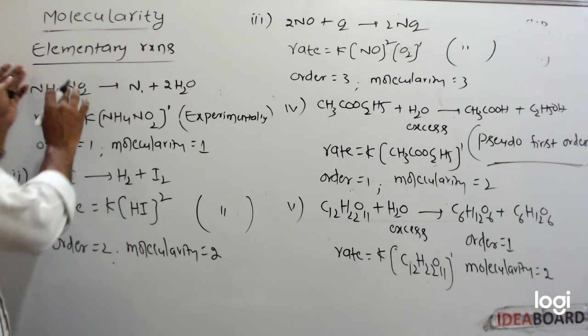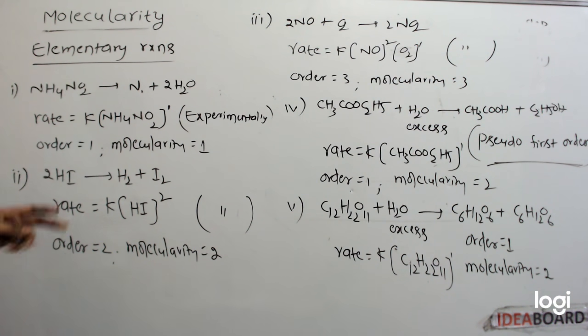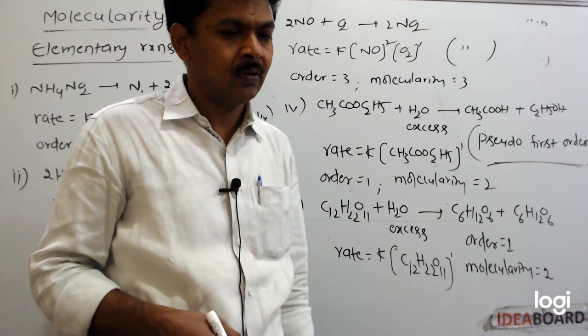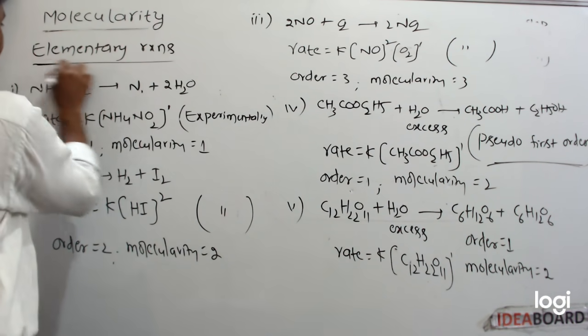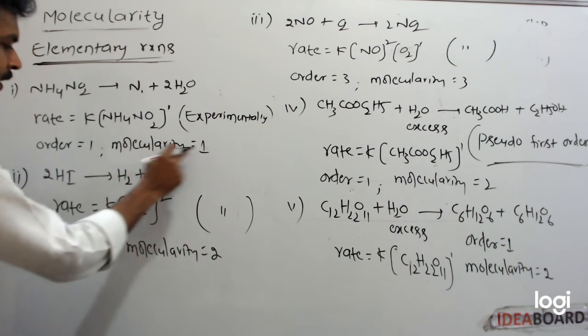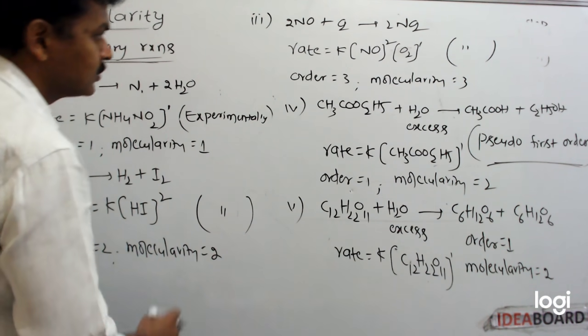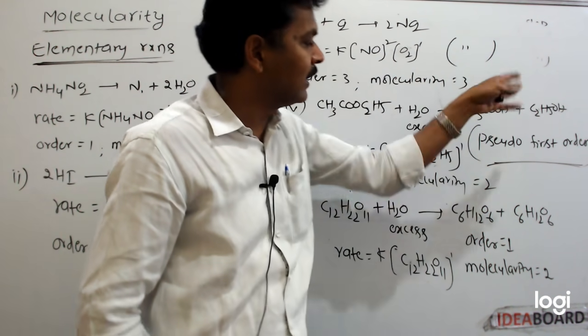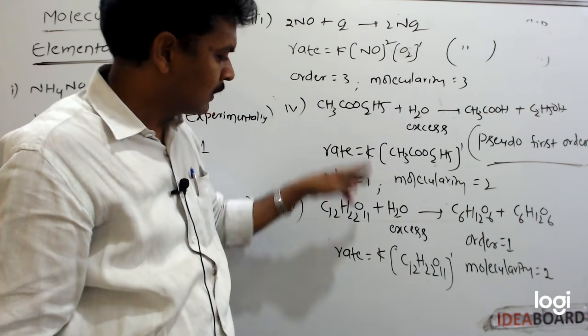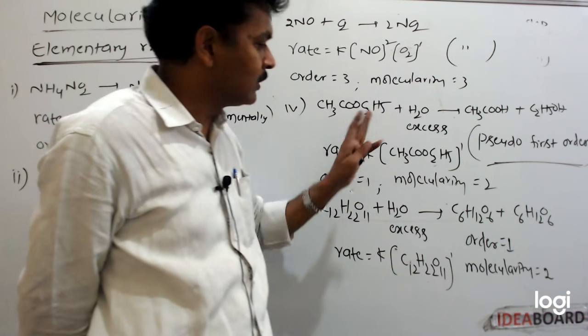So in case of elementary reactions, order is equal to molecularity, except in pseudo order reactions. Say order is 1, molecularity is also 1. Order 2, molecularity is also 2. Order 3, molecularity 3. Except in pseudo order reactions. These two are pseudo first order reactions. So here both are not equal.